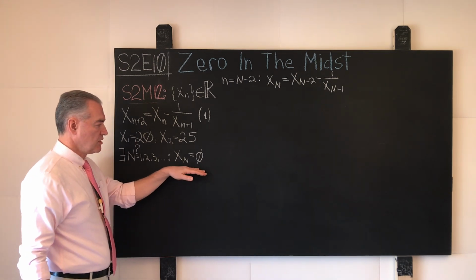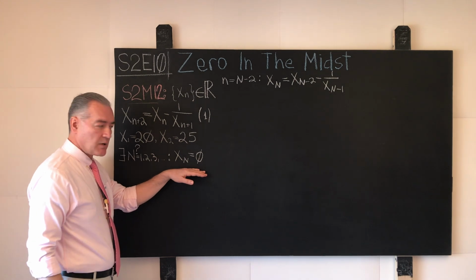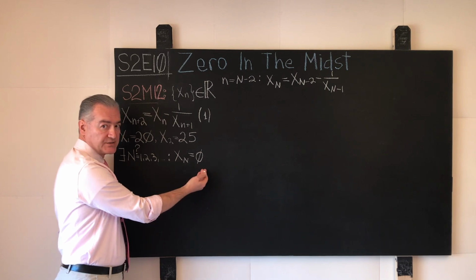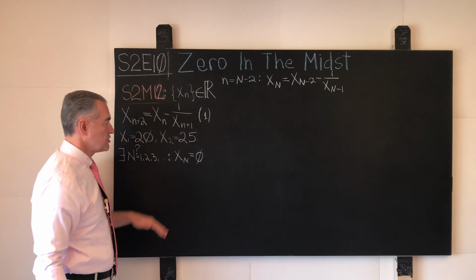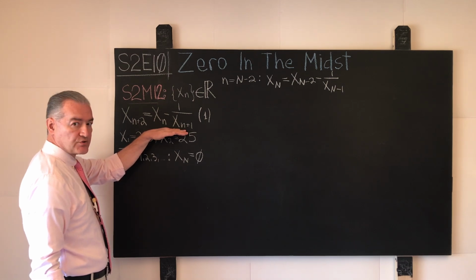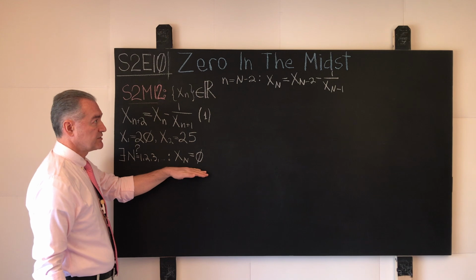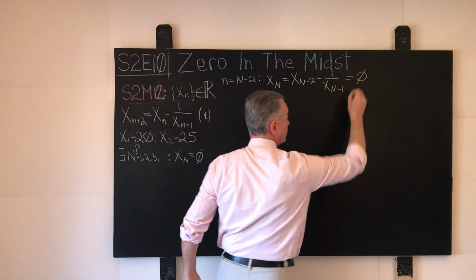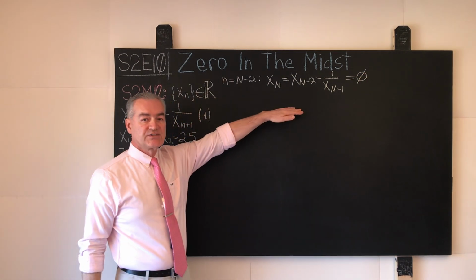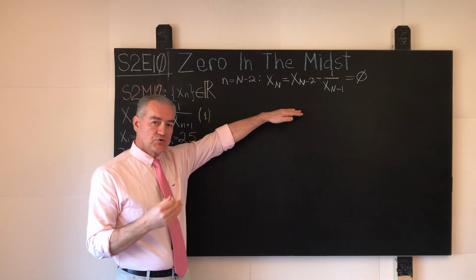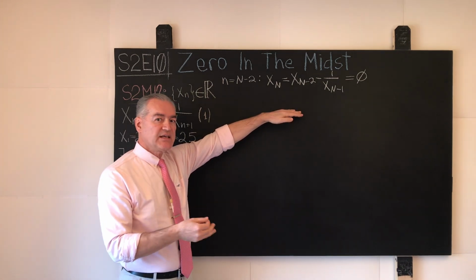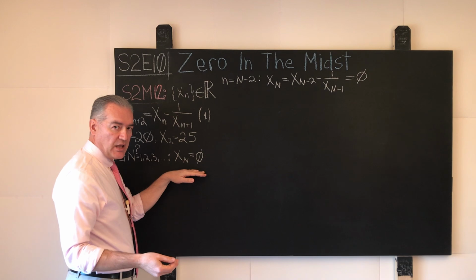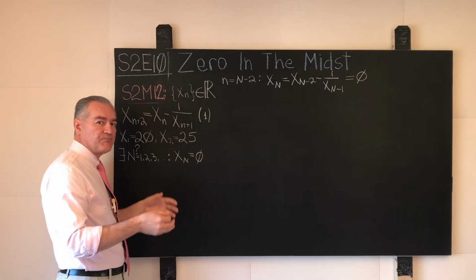Again, this specific maneuver is not that complicated. We simply took the assumption in this problem that a whole positive number N such that x sub N is 0 exists, and we pretty much rephrased the given recurrence relation in the terms of that assumption. So now this whole expression should be 0. Again, this is not given, this is our assumption. This is the reverse order problem solving approach in action. We're taking this statement over here as our initial assumption, and as we shall see momentarily, we'll be working backwards.